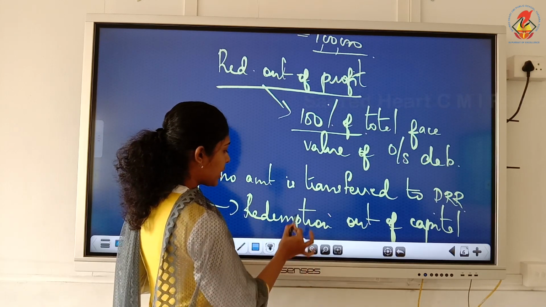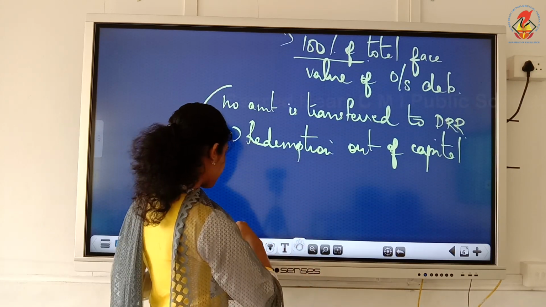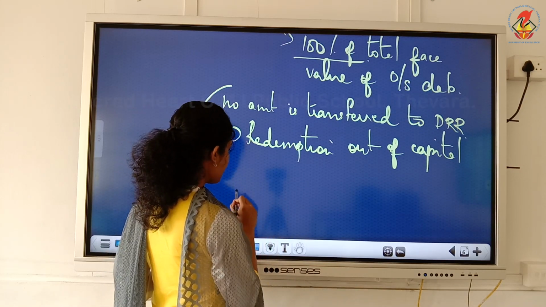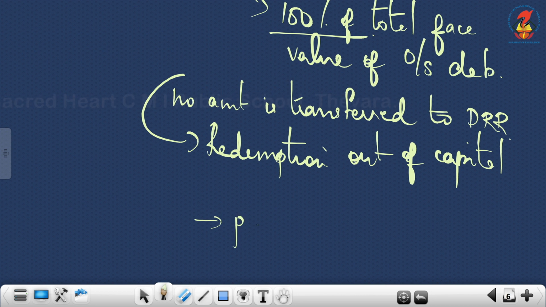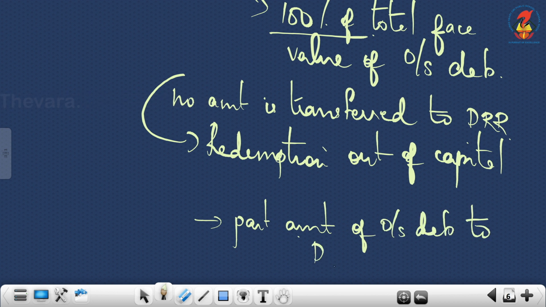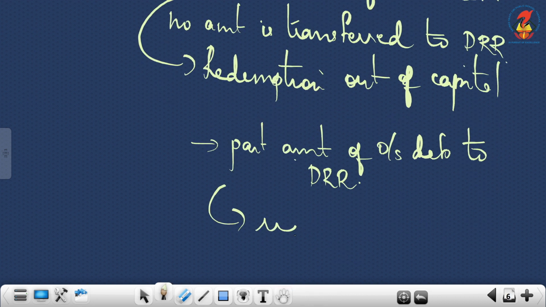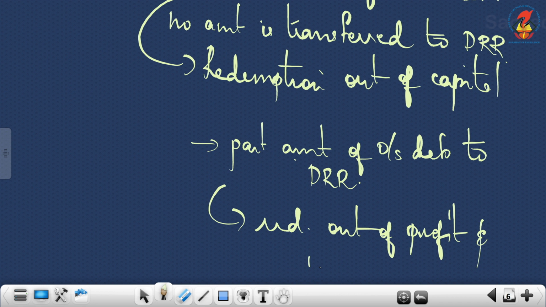Then there is redemption out of capital and out of profit. That means suppose you are transferring a part amount of outstanding debentures to DRR, like 10% you transferred. That means redemption is done out of profit and out of capital.